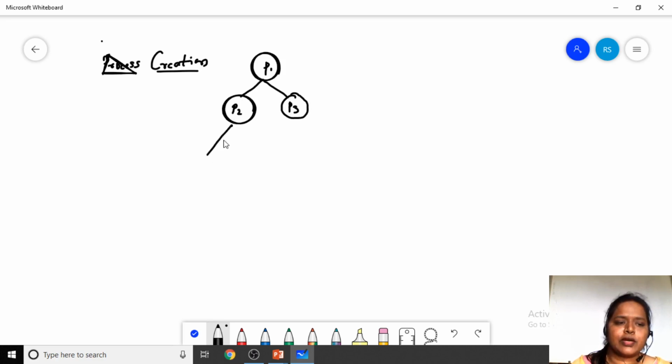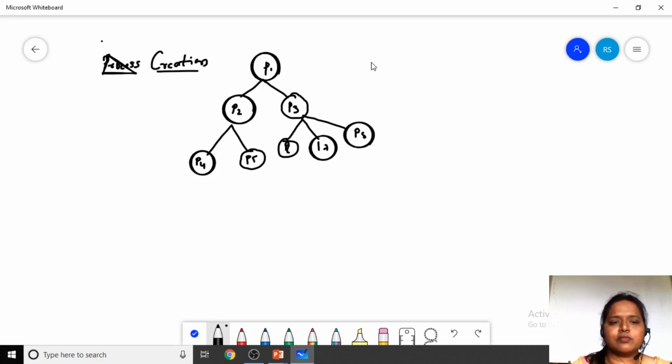Here P2 can have two processes, process P4 and process P5, and process P3 is going to have, let us say, three processes: P6, P7 and P8. So this forms a tree-like structure. This is how a process is going to be created.